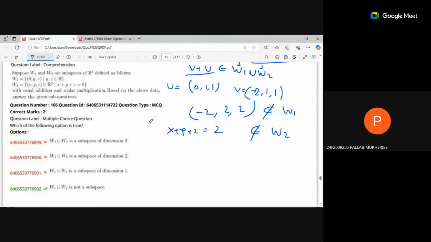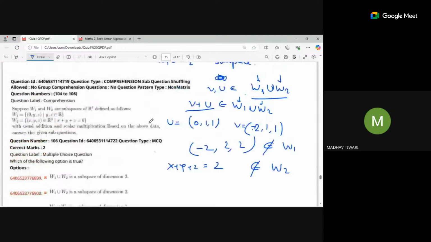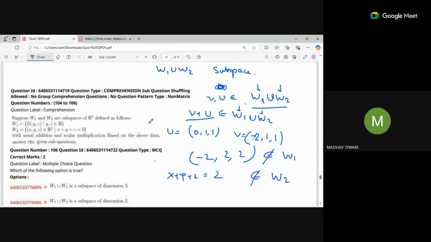Can you just explain one more time, sir? Yes. So we are going to find out firstly this W1 union W2. It is nothing but all the points that are inside W1, and we are going to include these points also that are inside W2. So all the vectors inside W1 and all the vectors inside W2 are there. Suppose I take two vectors inside this W1 union W2, then their sum should also be inside this W1 union W2.